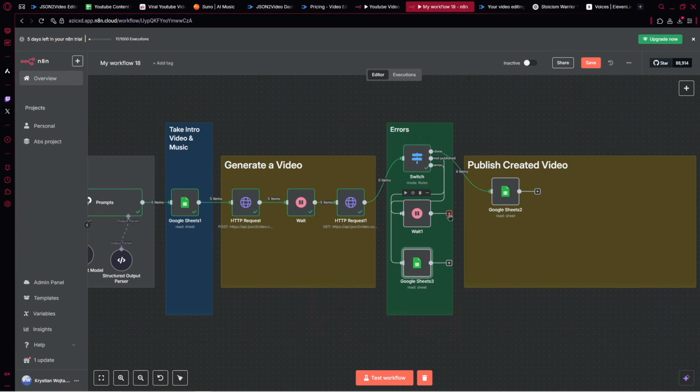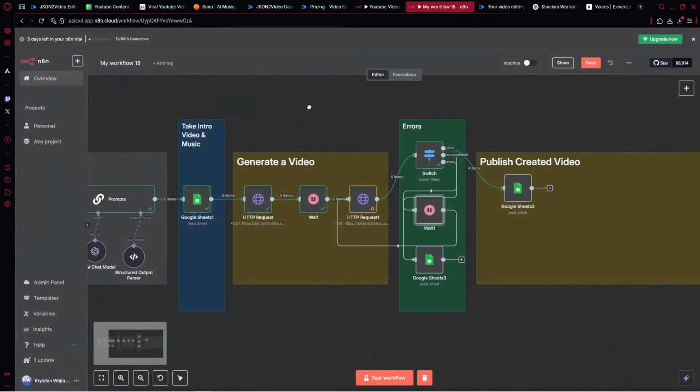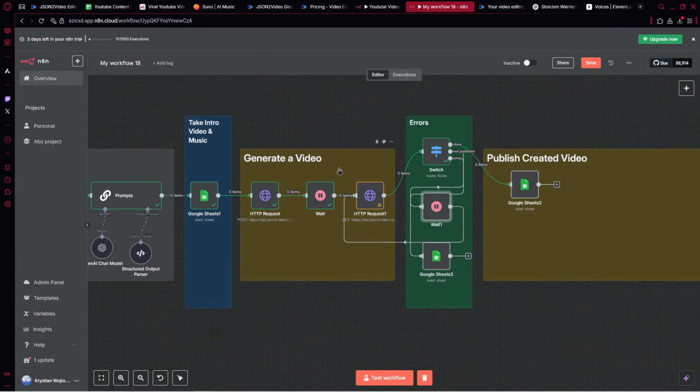Also, when it comes to the wait, we'd like to go to this HTTP request. So add additional 50 seconds, because let's say like the video is not generated yet. So we would like to get here. And whenever there we don't have the URL for the video, we would like to wait for 50 seconds and then just go back, like give 50 seconds more to the HTTP request. And what we do right now.